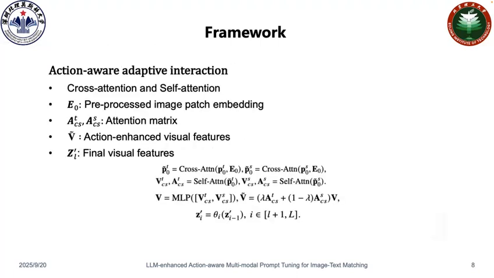For action-aware adaptive interaction, we use cross-attention and self-attention to make the original patch features attend to action triplet prompts and action state prompts, resulting in augmented image features, and these features are then transformed by an MLP and a reweighting strategy. Afterward, we concatenate the learnable visual prompts and action-enhanced visual features, resulting in the final visual features. The output of the last layer is treated as the prompted image features used for optimization.